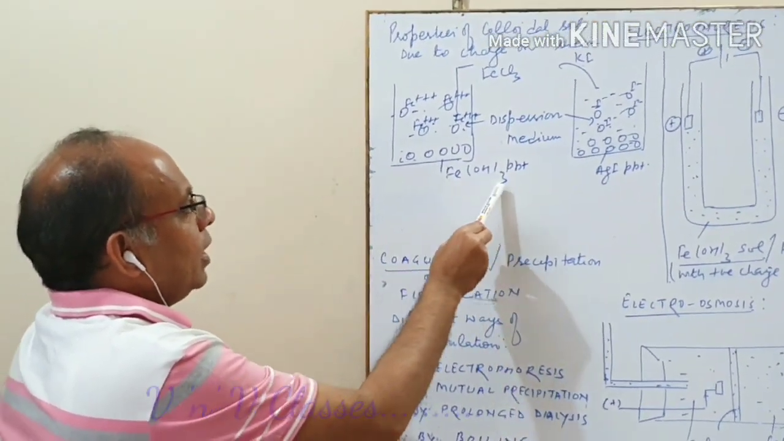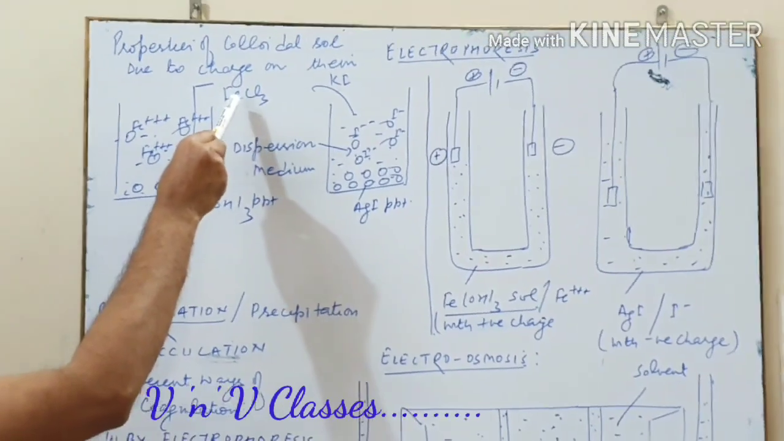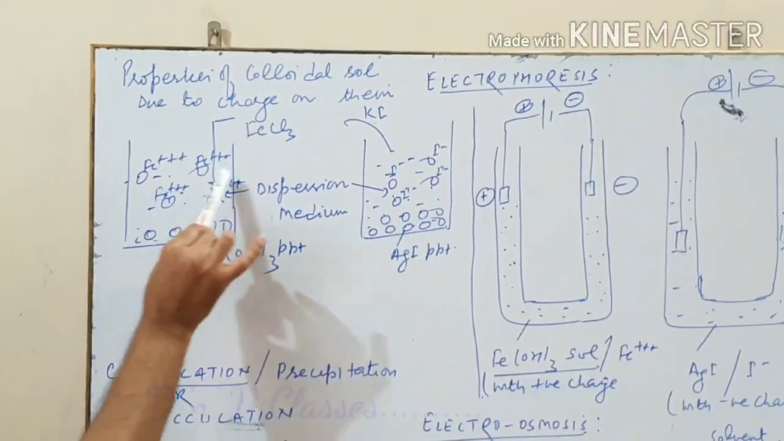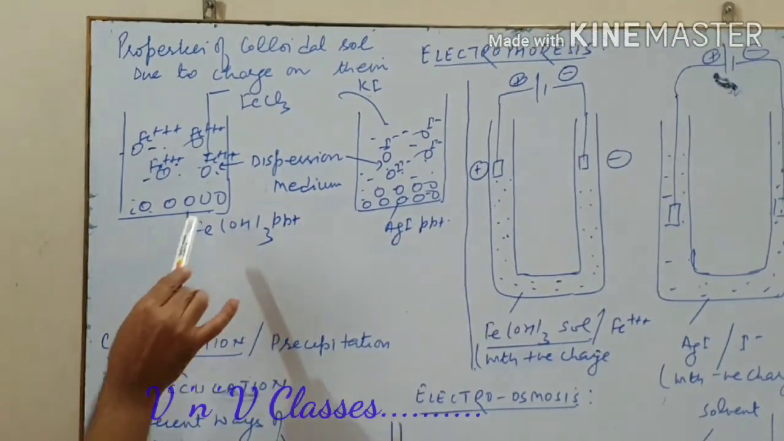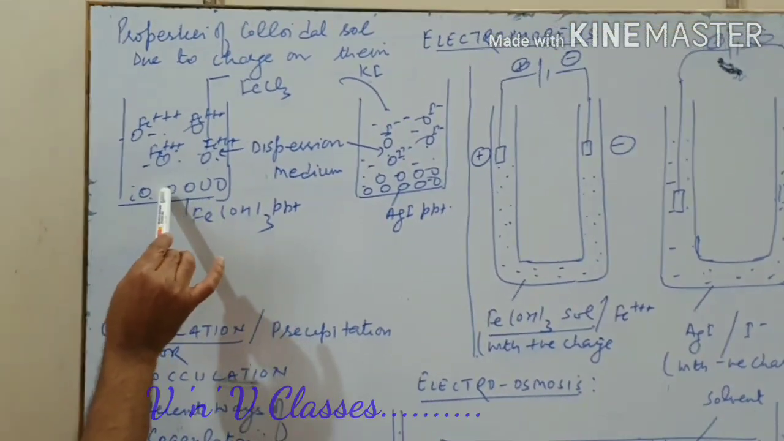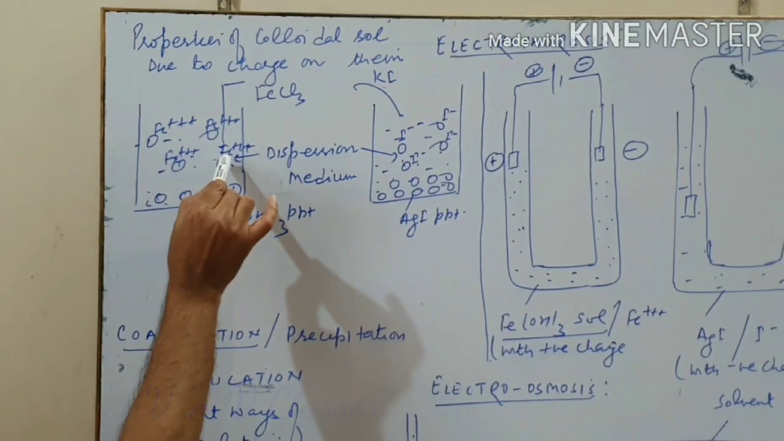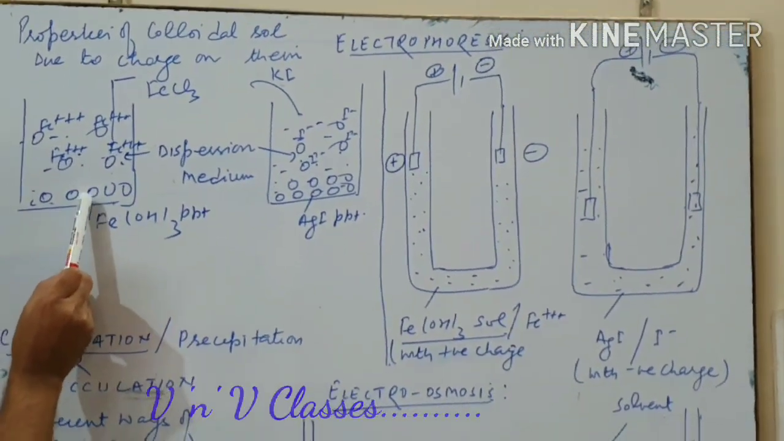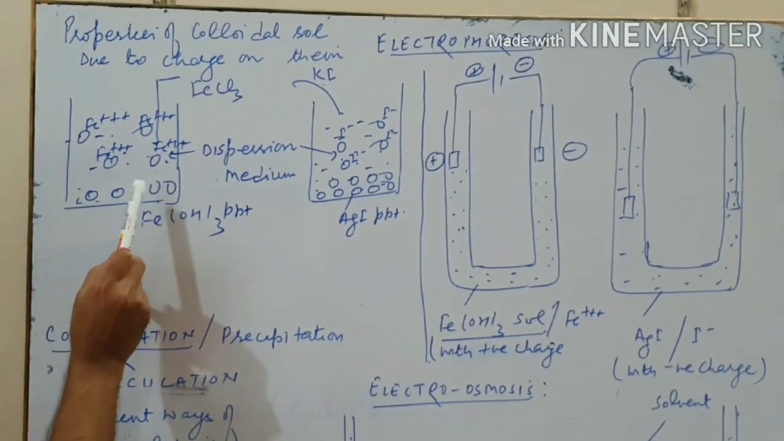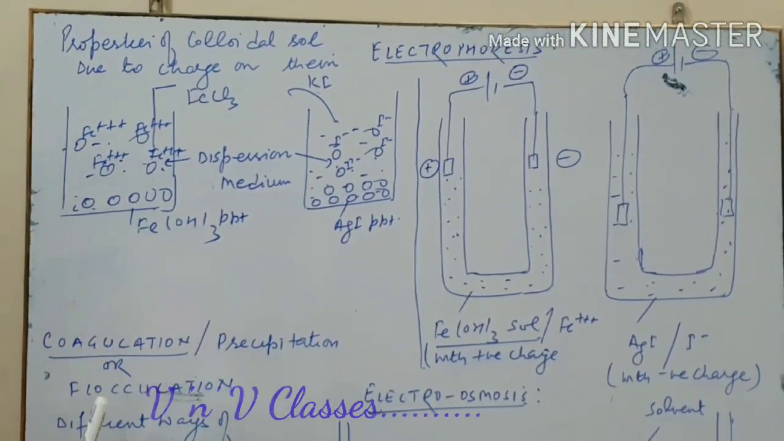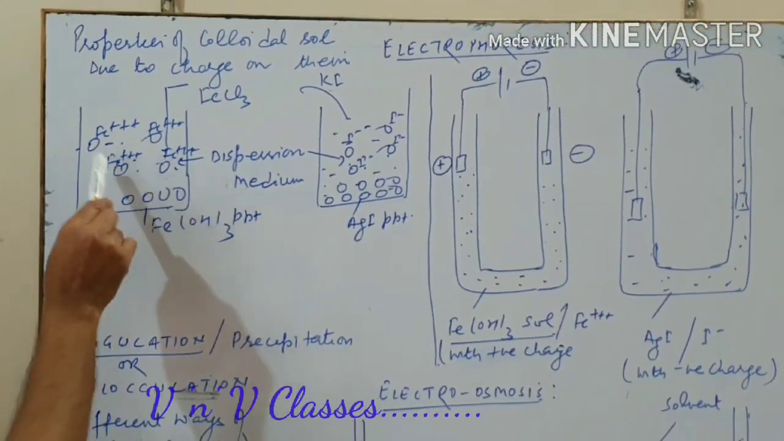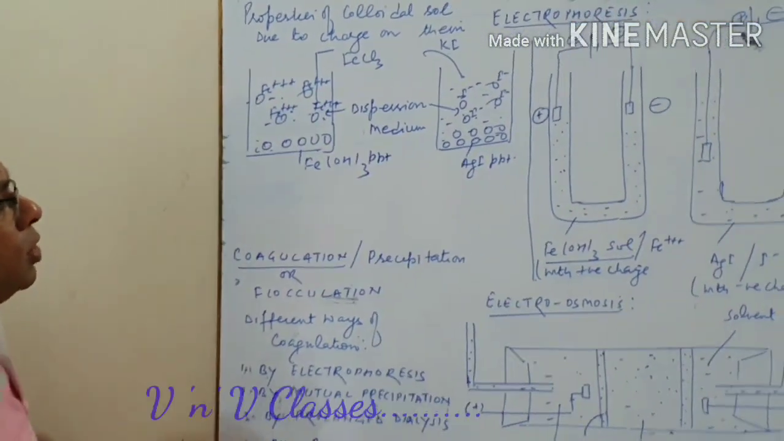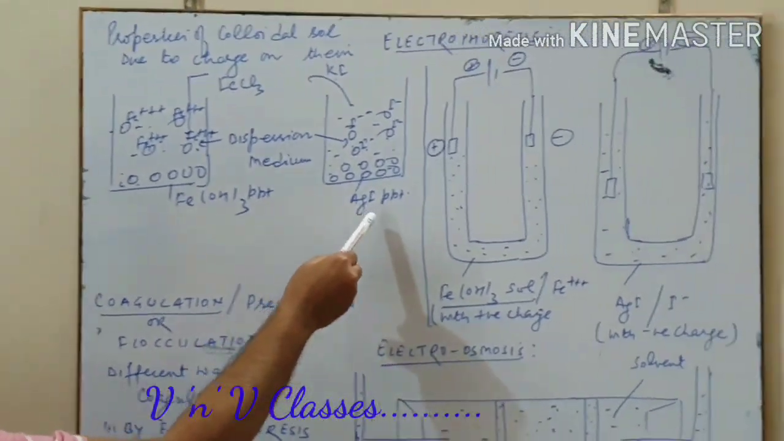a precipitate of ferric hydroxide and we add ferric chloride electrolyte to it, we have dispersion medium as well. So these particles of ferric hydroxide absorb ferric ions, and when the particles of precipitate absorb ferric ions, all of them get the same charges and they start repelling each other, and this results in the formation of a colloidal sol.